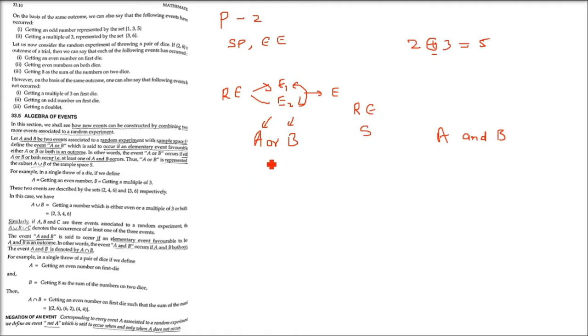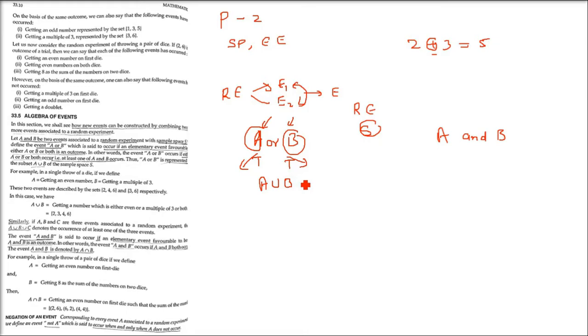The sample space is S. Then we define the event A or B, which is said to occur if an elementary event favorable to either A or B or both is an outcome. In other words, the event A or B occurs if either A or B or both occur, that is, at least one of A and B occurs. How do we represent it? A or B is written as A union B, for the sample space S.